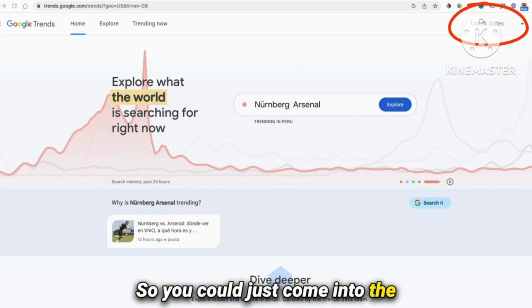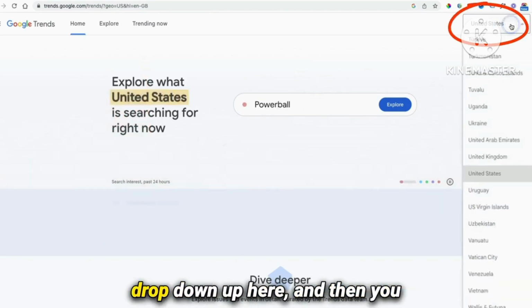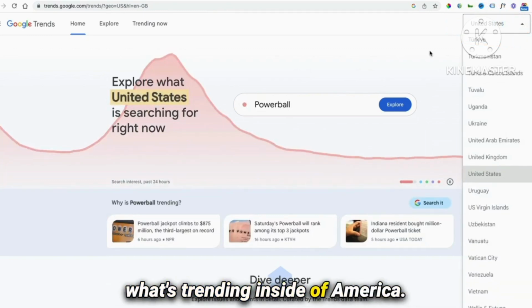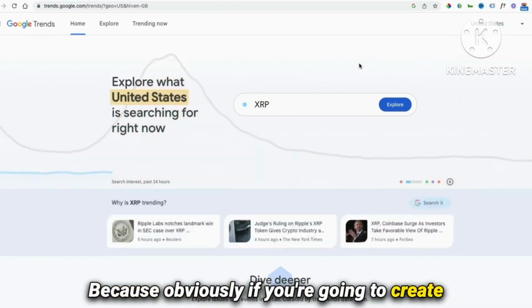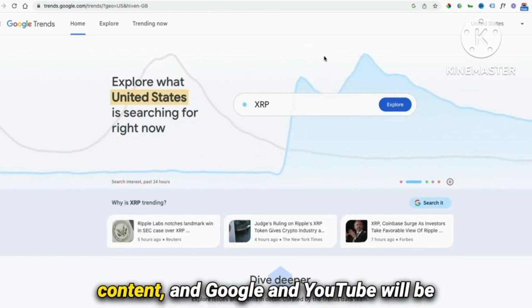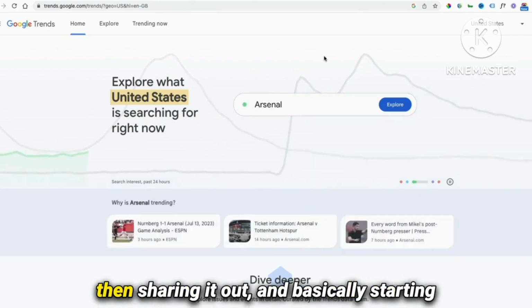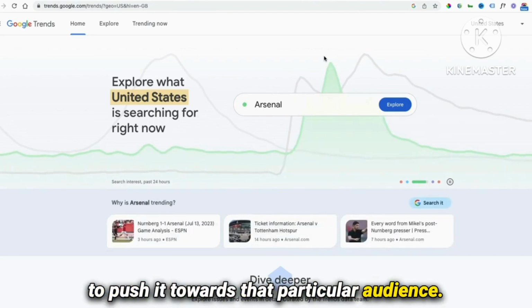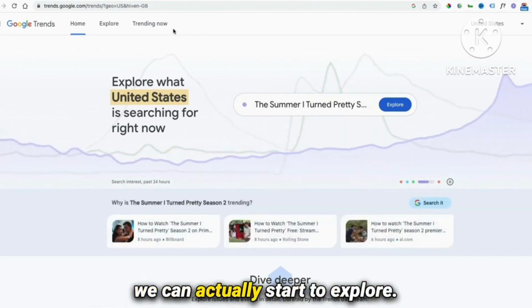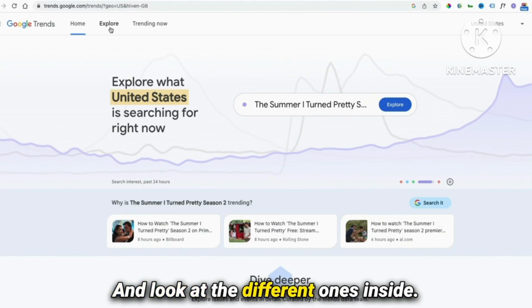So you could just come into the United States, select that from the drop down up here, and then you could actually start to search and see what's trending inside of America. Because obviously, if you're going to create videos on topics that are trending inside America, then people inside America are more likely to be interested in your content, and Google and YouTube will then be sharing it out and basically starting to push it towards that particular audience. So up here, select the country, and then we can actually start to explore and look at the different ones inside.